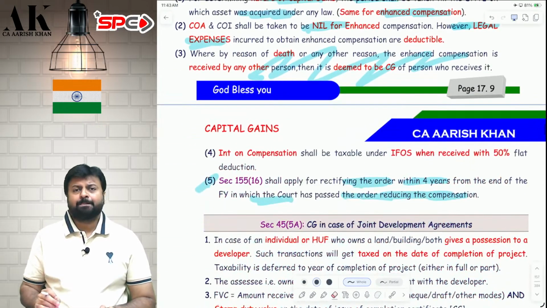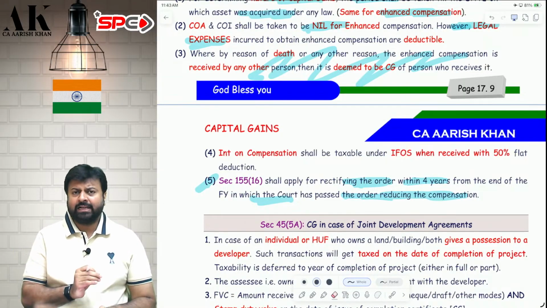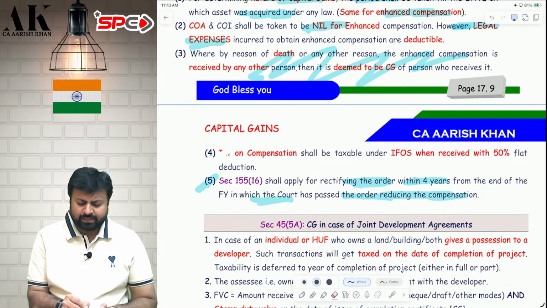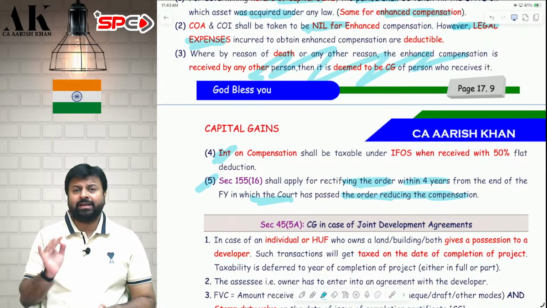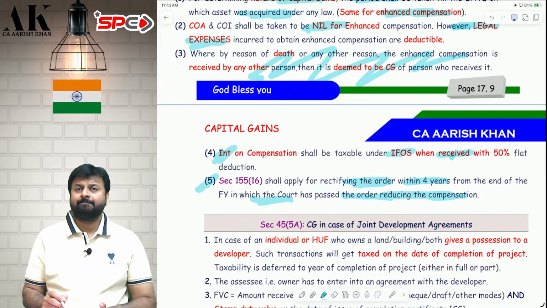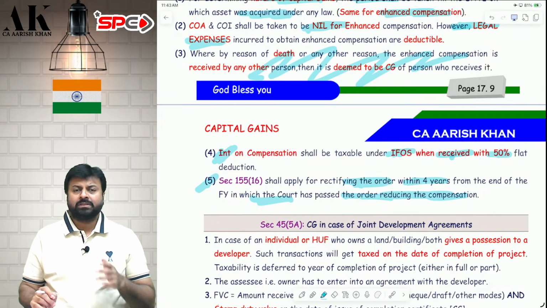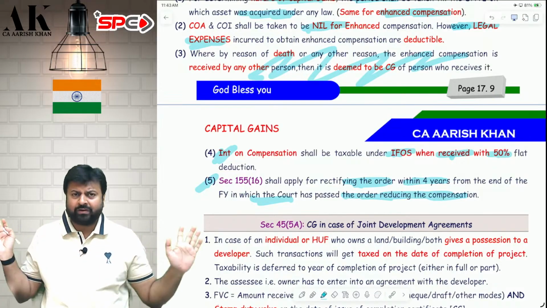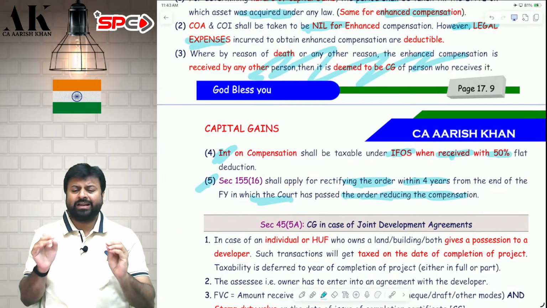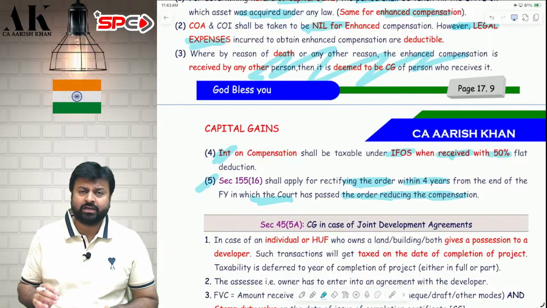Now next, in this entire process, if there is a delay in paying the compensation, the government also pays you interest on compensation. What is the treatment of the interest on compensation? It is taxable in the year of receipt first of all. It is taxable under Income from Other Sources, secondly. And from this interest, you get a flat 50% standard deduction, irrespective of the amount. Even if the amount is 1 lakh, 2 lakh, 10 lakh, 50 lakh, 100 crore, 200 crore, whatever it is, from that you will get a flat 50% deduction. I hope it is clear to all of you.